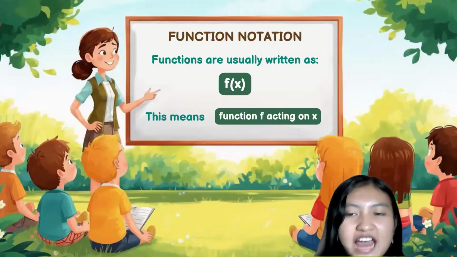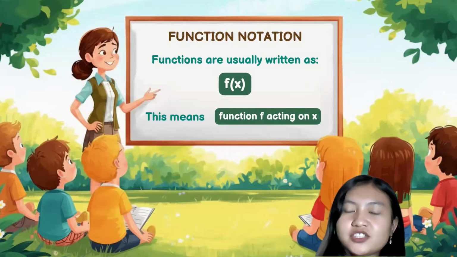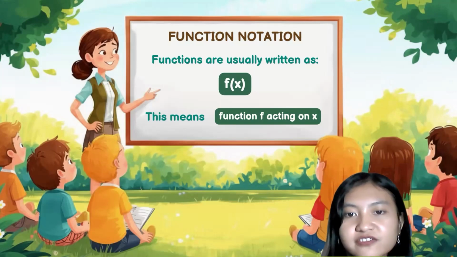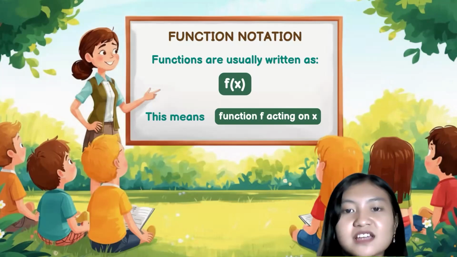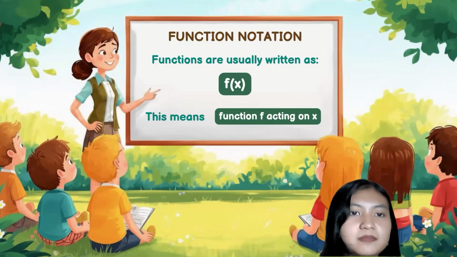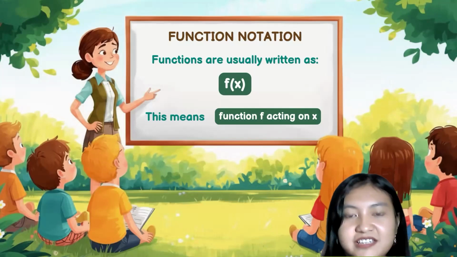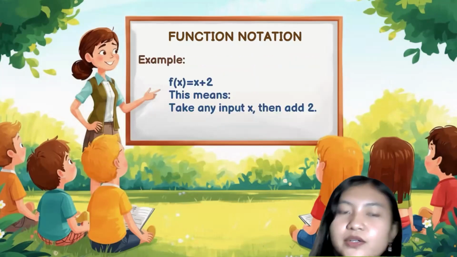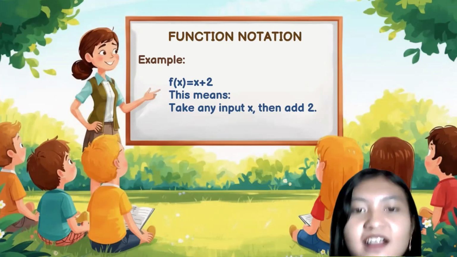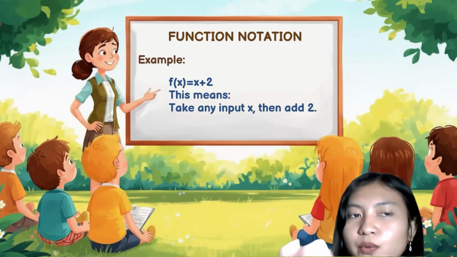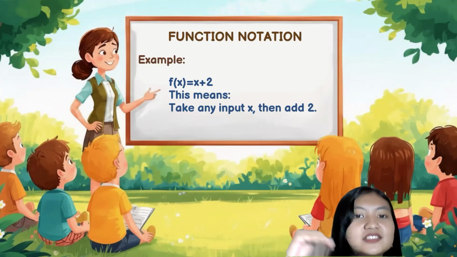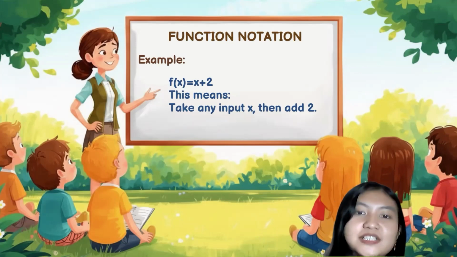Okay, guys, now we're moving into function notation. Functions are usually written as f(x). This means that function f is acting on x. So x is the variable here, and x is changing. For example, we know that the rule of the function is f(x) = x + 2. This means that whenever we take any input x, we add 2 to it. That is the rule of the function.